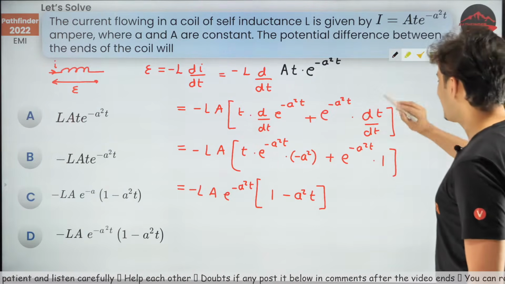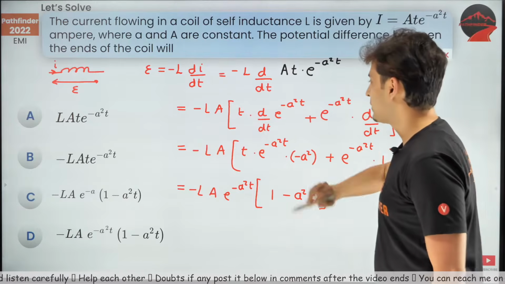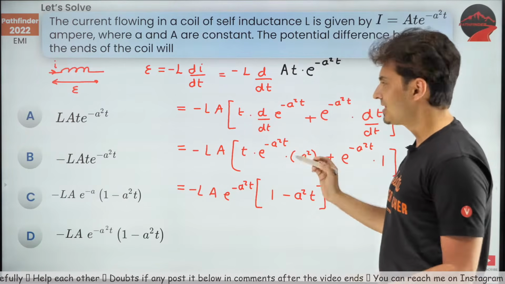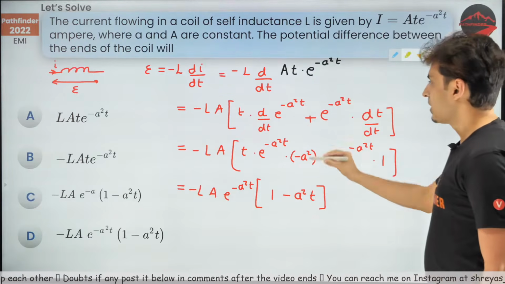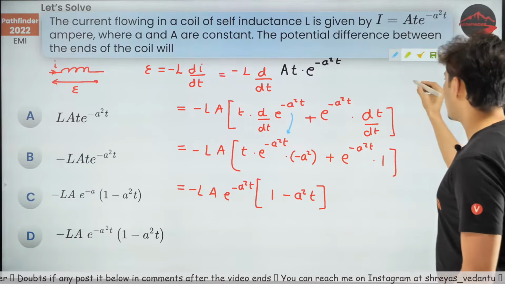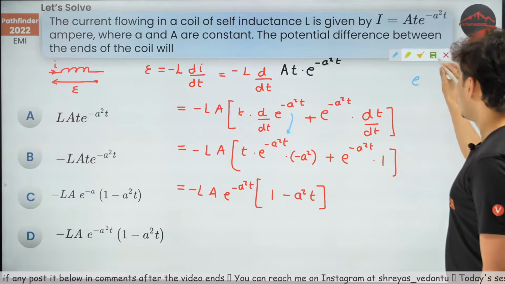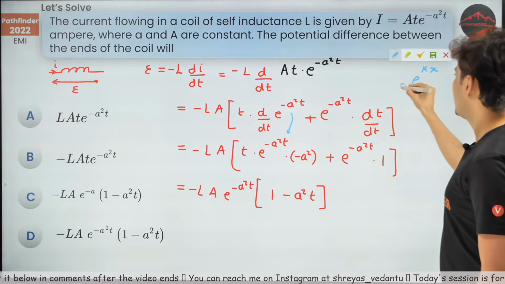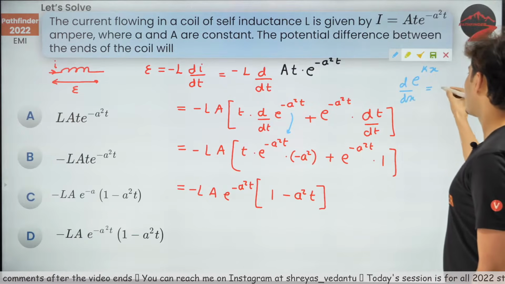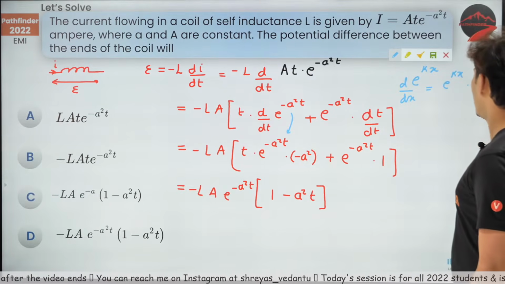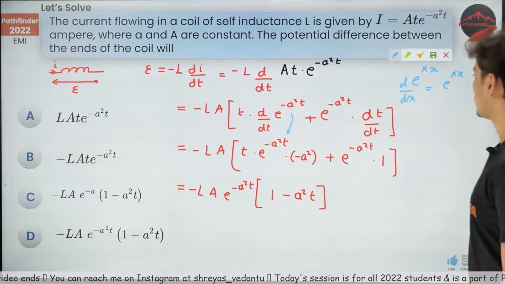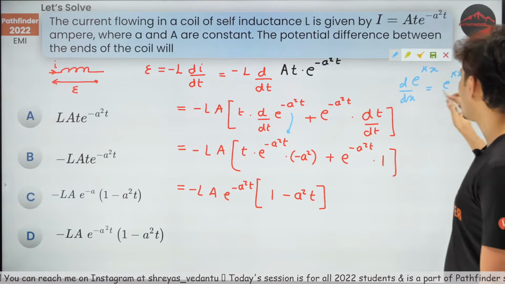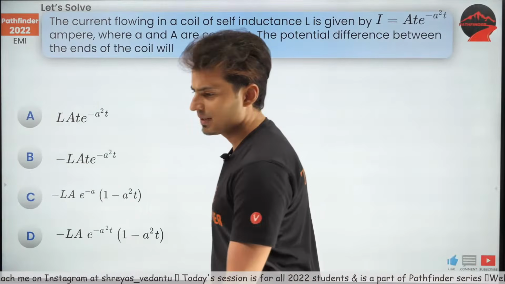Cool. So that's how you solve it. Beautiful question, guys. Very, very interesting, just based on derivatives. So remember, the rule which I have used over here is that the derivative of e raised to kx is e raised to kx but into k. That's the rule I have used. That's something which you should know. You would have studied this in derivatives.